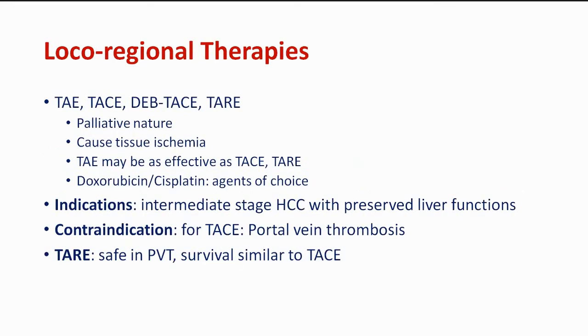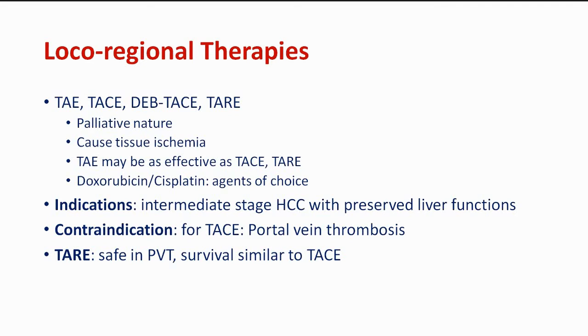Locoregional therapies are TACE, arterial embolization, transarterial chemoembolization, drug-eluting beads chemoembolization, and transarterial radioembolization. These are all palliative in nature. They all cause tissue ischemia by one method or another. Drug-eluting beads are comparable to TACE. Theoretically it seems that drug-eluting beads should be better, but there are equivalent results. The agents of choice are doxorubicin and cisplatin.